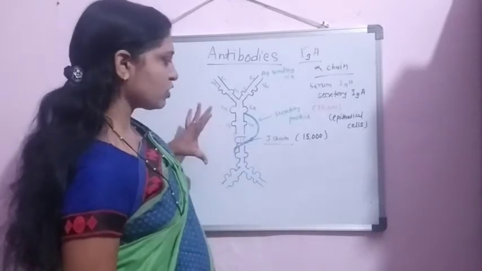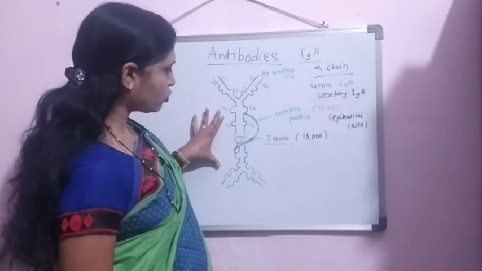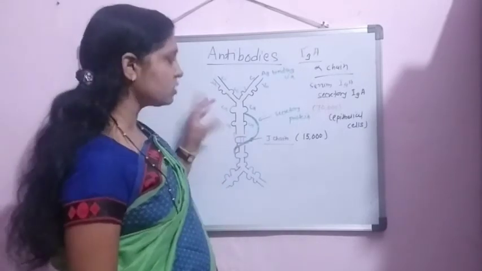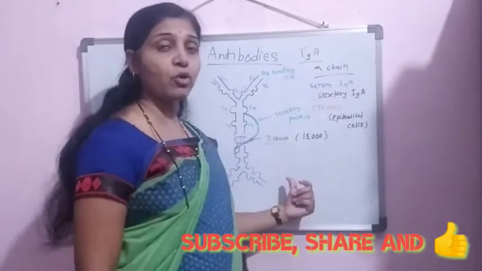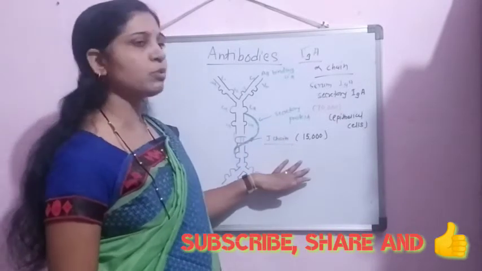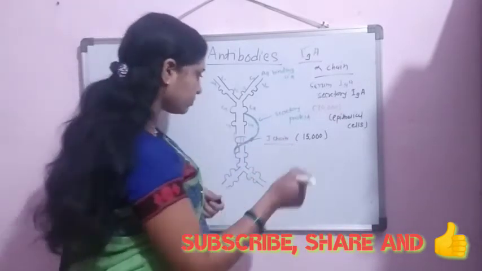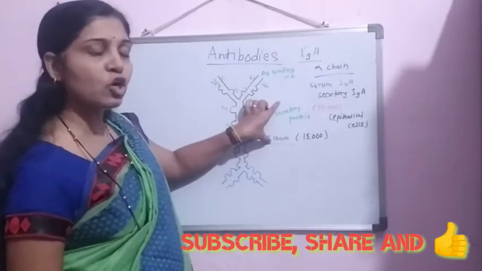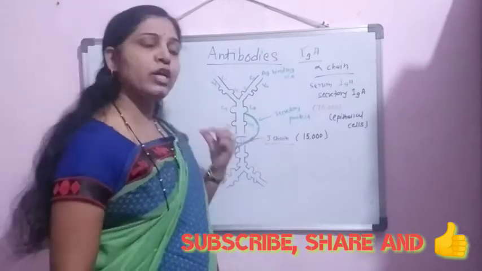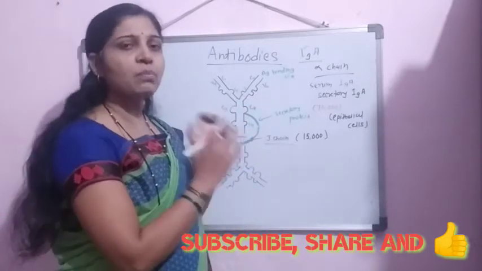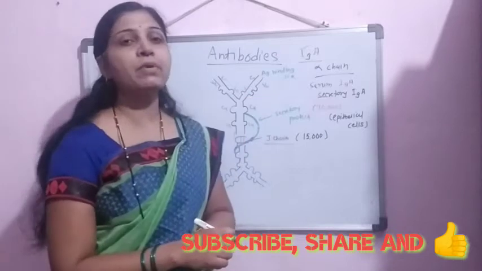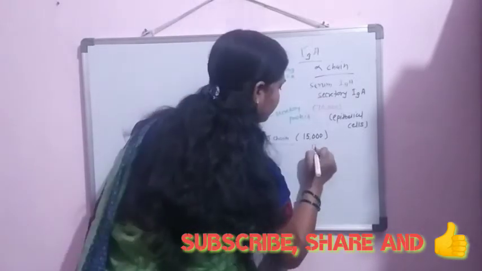The function of the J chain is to join the two monomeric units of IgA. Secondly, the J chain and the secretory component, which are extra components in IgA, are bonded to the monomeric units by disulfide linkage.